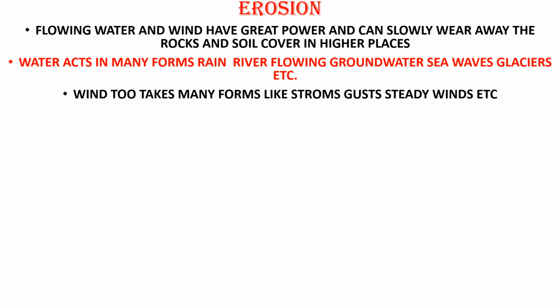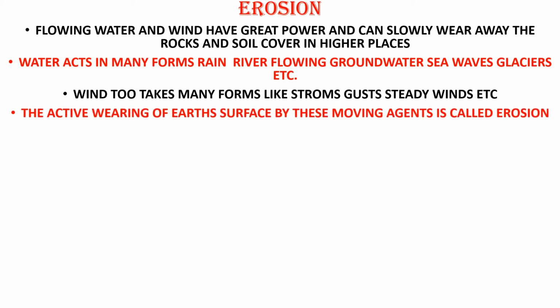These are the various types of water forms and wind forms. The active wearing of Earth's surface, and moving of Earth's surface, by these moving agents is called erosion.